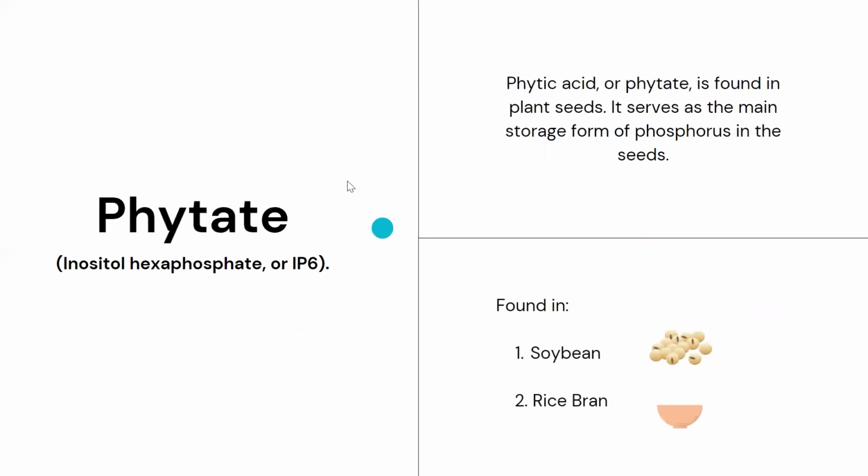So now going ahead, let's talk about phytate. They are also known as IP6 or inositol hexaphosphate. Phytic acid, or phytate, is found in plant seeds. It serves as the main storage for phosphorus in the seed. So phytates are a type of phytic acid found in seeds, and they store phosphorus for the plant seeds. They are majorly found in soybean and rice bran, right?